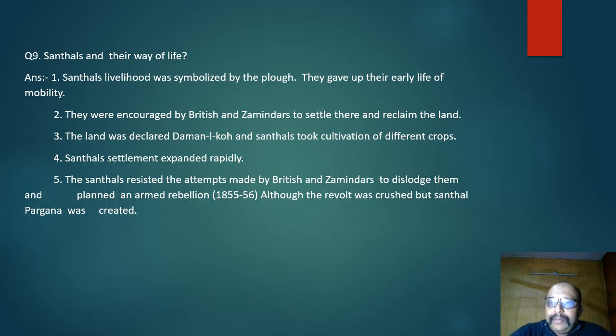But when their number increased, when the number of villages increased, Britishers demanded revenue. That created problems for the Santals, and they revolted. Before the revolt of 1857, they revolted in 1855 and 1856. Although the revolt was suppressed, a new Santhal Pargana was created. So this was the outcome of that particular thing.